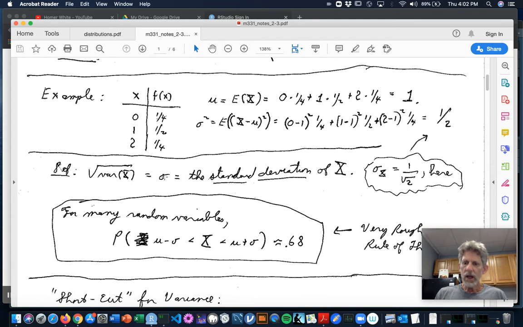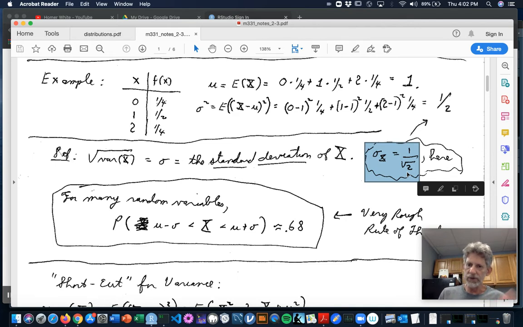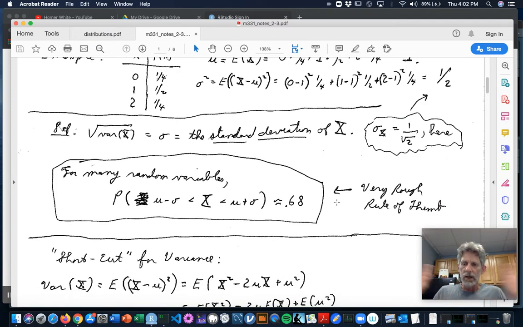Now, a very important related quantity is the square root of the variance of a random variable. So we'll call that just the letter sigma, since we were calling the variance sigma squared. So that's where sigma comes from. It's like we're already thinking ahead to the standard deviation. In this case, the standard deviation of the random variable x would be the square root of a half, which is 1 over the square root of 2. We'll get into standard deviations a whole lot more later. I just want to kind of give you a little foreshadowing here.